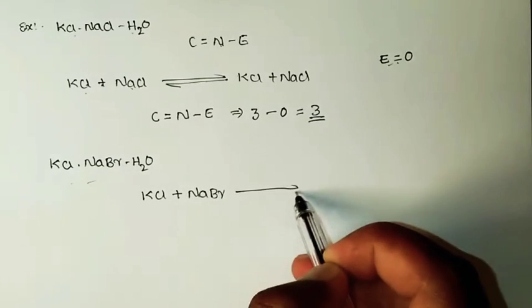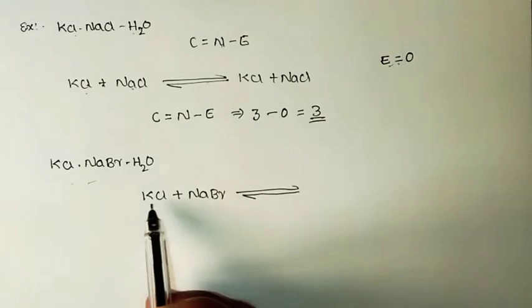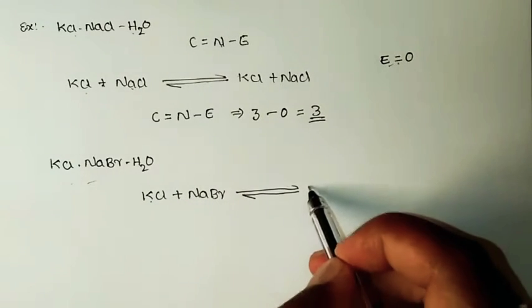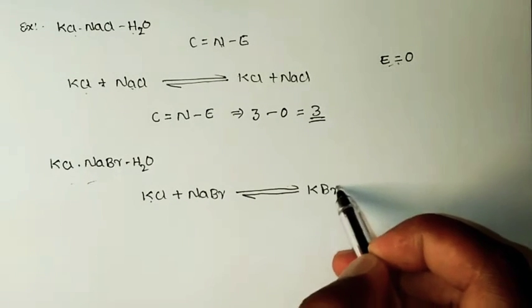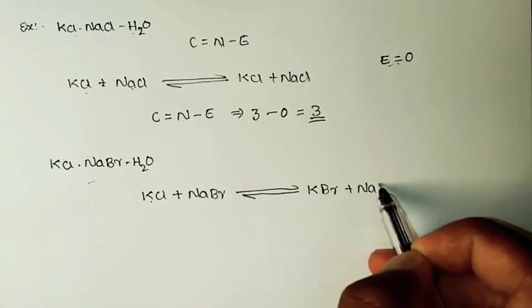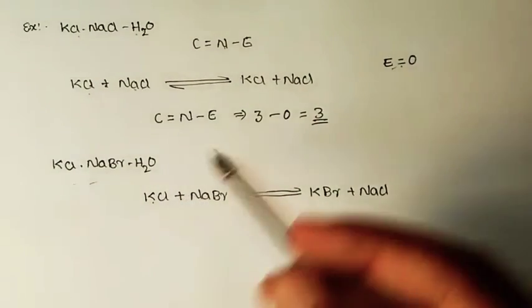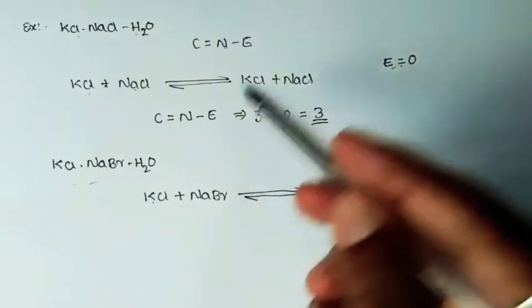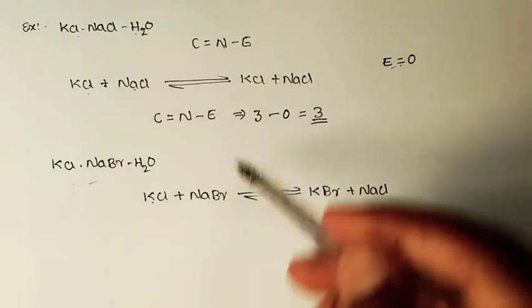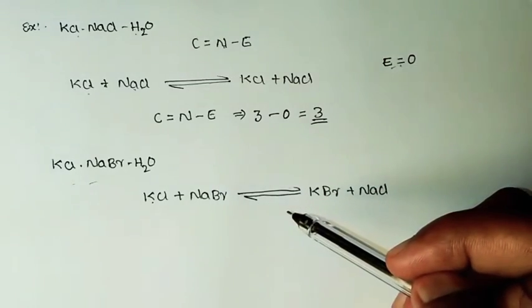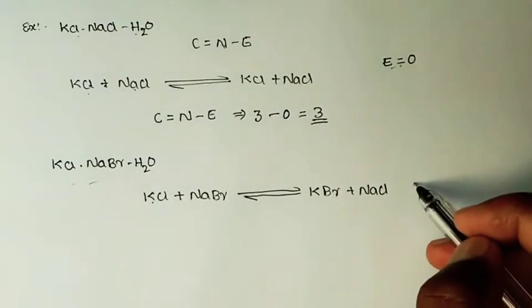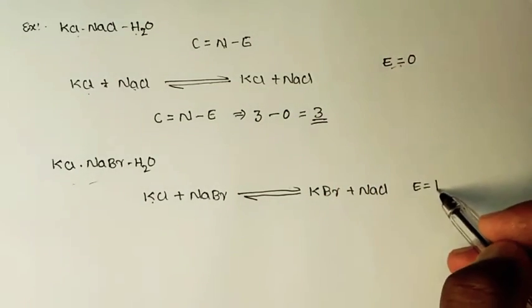Now the displacement reaction is possible between KCl and NaBr. So you will get KBr plus NaCl. So there occurs displacement reaction between KCl and NaBr. So here we have one independent equation and no other reaction is possible apart from this. So the number of independent equations is 1.